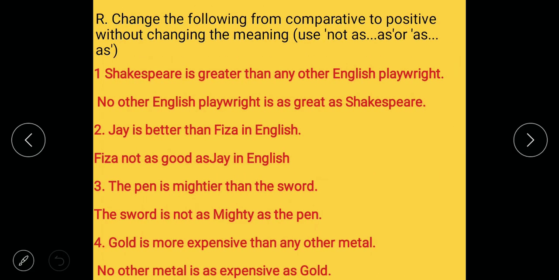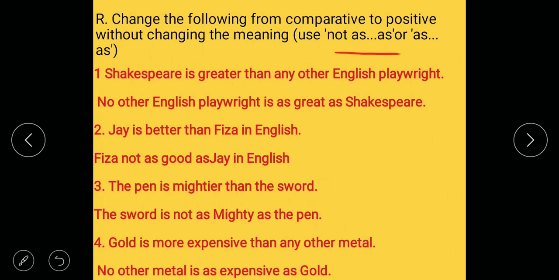Now what we have to use? Comparative to positive. Now already given in comparative form, you have to make them in positive form. First one, Shakespeare is greater than any other English playwright. Then what you have to use? You have to use not as form or as form. Okay, not as form or as form.